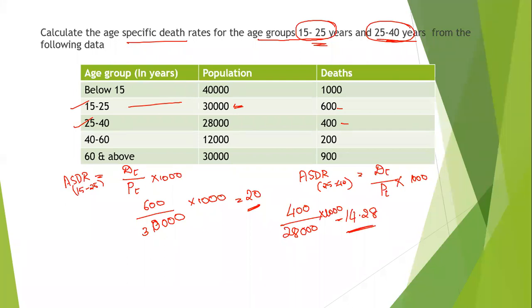Good. That means you understood. They have asked us only to calculate for 15 to 25 and 25 to 40. So you have to calculate only for these two age groups. For all the others it is not required.